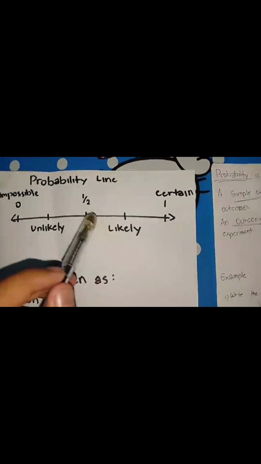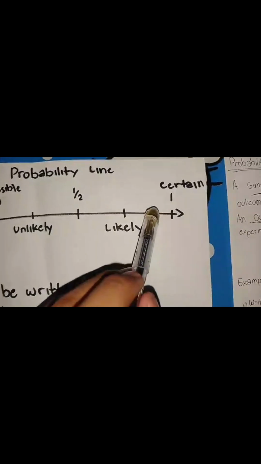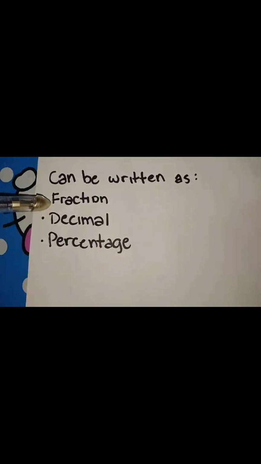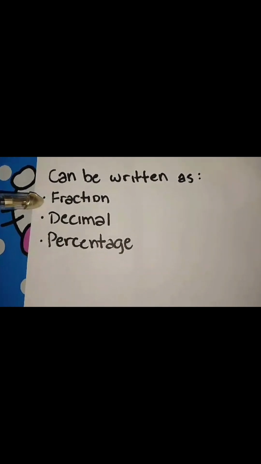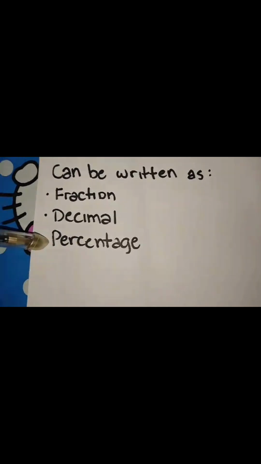And then we have certain, or 1. This would just mean that the event would surely happen because it is guaranteed. 1 stands for 100, 1/2 stands for 50, 0 means 0. Also, probability can be written as a fraction, decimal, or percentage. Now let's see some examples right here.